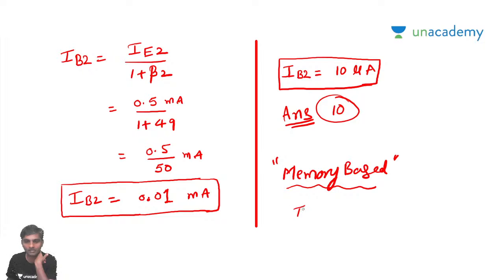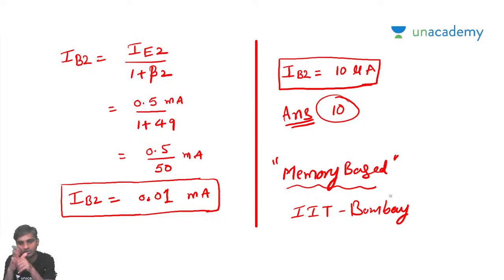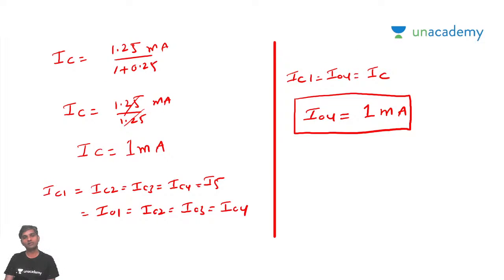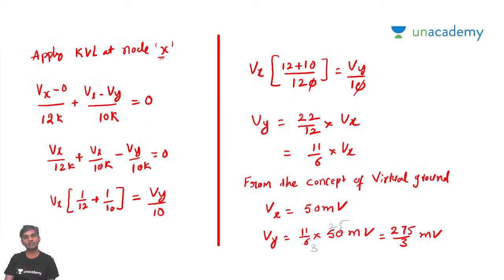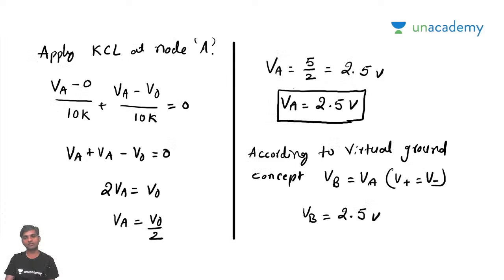Once IIT Bombay releases the question paper, we'll see the new question paper and I'll try to answer all the questions again based on it. All the problems were simple. I don't know which of them are multiple choice questions, but the first question's answer was 25 kilo ohms.